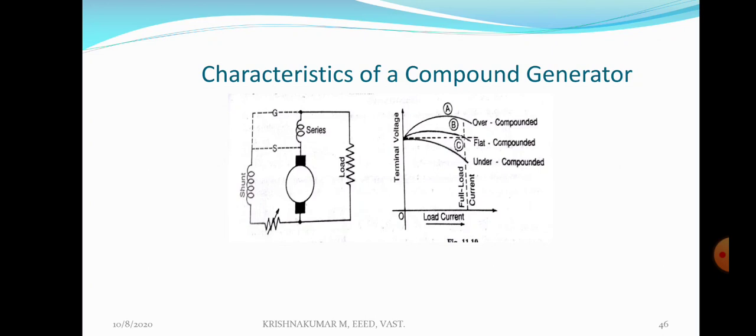What about a flat compound generator? The series field turns are provided in such a way that when load current increases, the terminal voltage remains constant in the case of a flat compound generator. So, series field ampere turns are designed in such a way that when load current increases, series field current doesn't increase as in the case of an over compound generator.